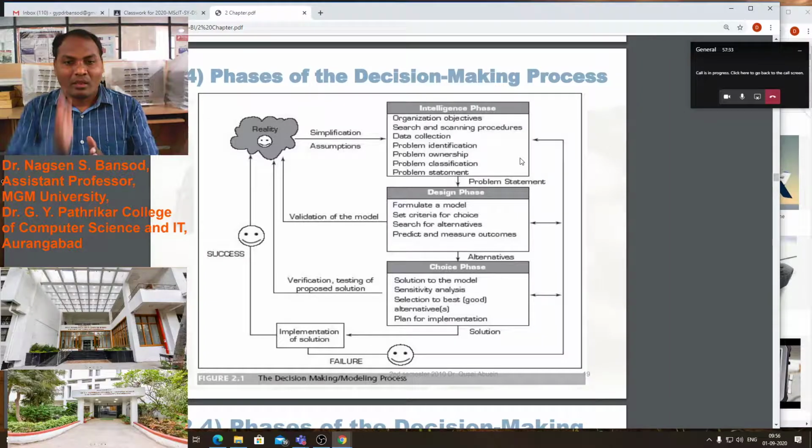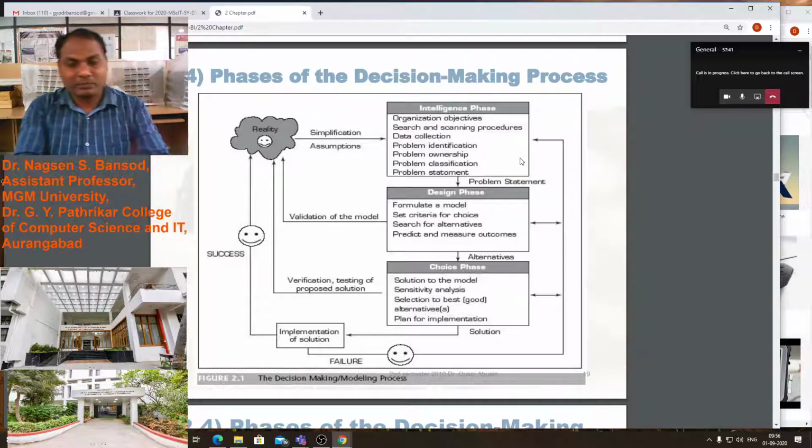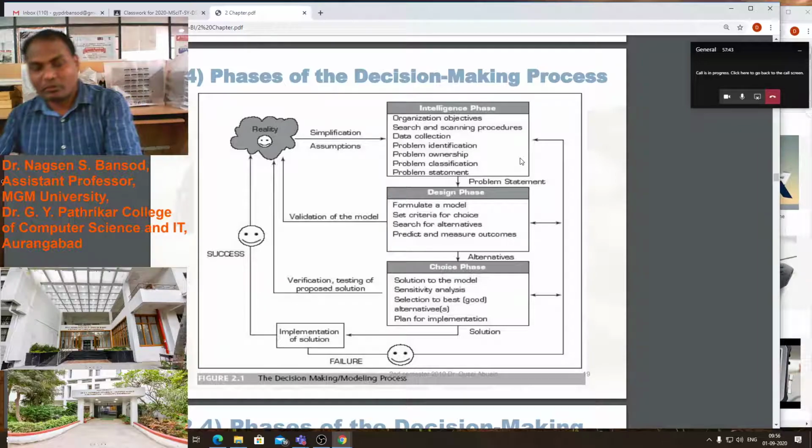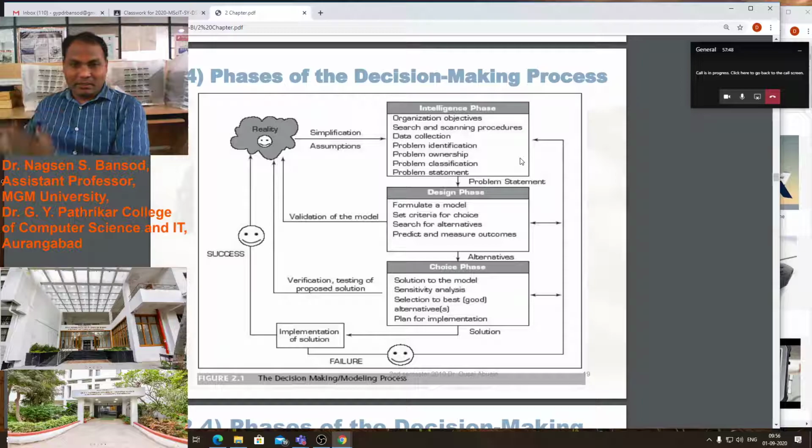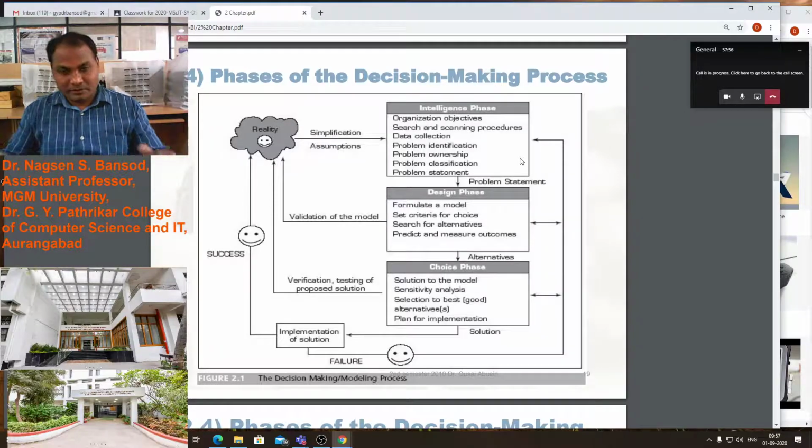Once we have that, then classify the problem. Suppose this problem is from production, this one is from the account section, this one is from the marketing or advertising section, and this one is from the management side. We have to classify all these problems. After that, the problem statement.